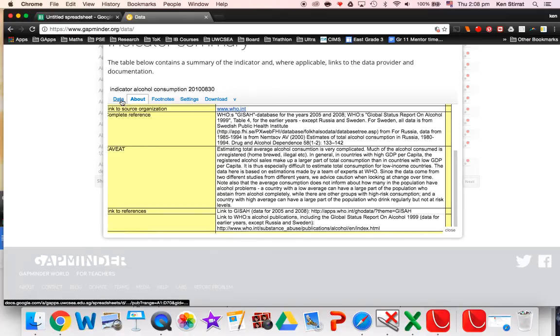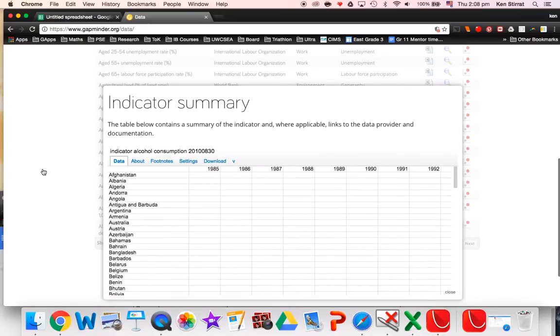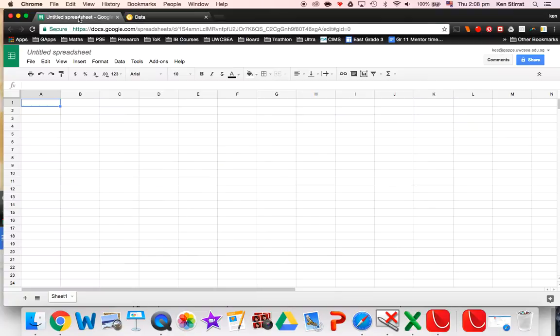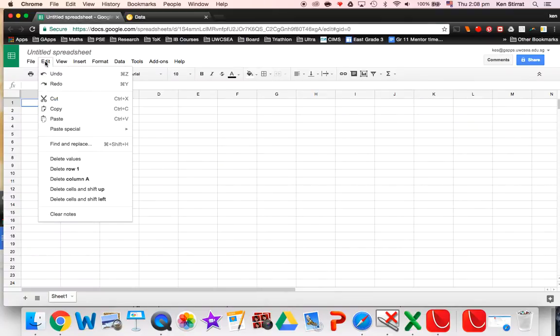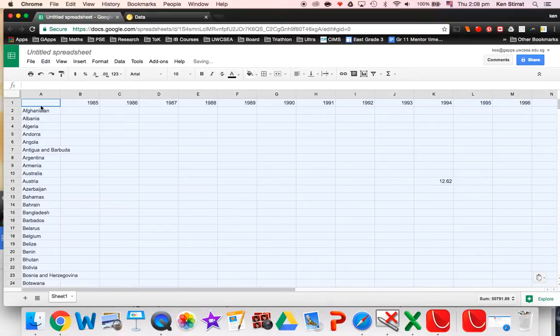Now, if we go back to the data itself, you can actually just copy this data from this particular view here. So I'm going to highlight all of this all the way down. That's just in case the spreadsheet doesn't open, and in some cases that's happened. Open up a Google Sheet and then edit, paste special, paste values is the best way. Okay, and there, that's great.